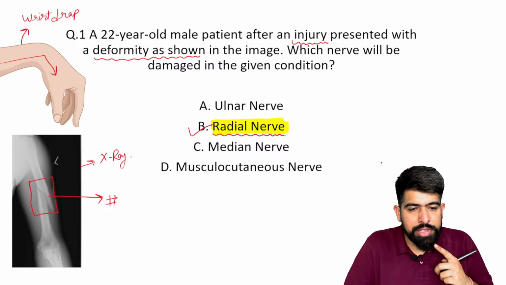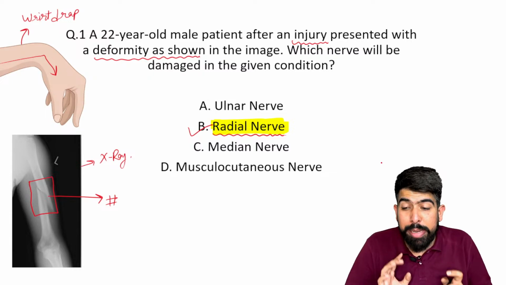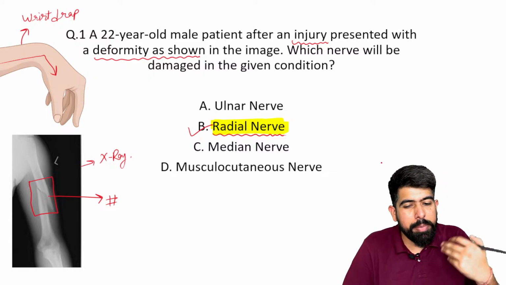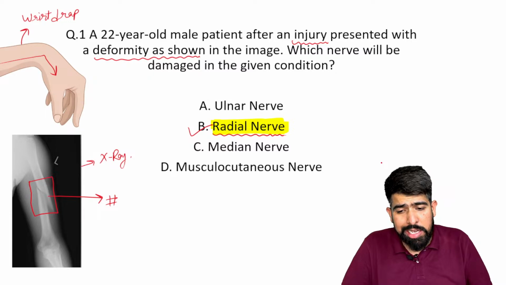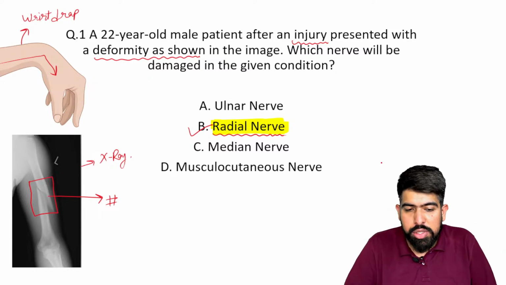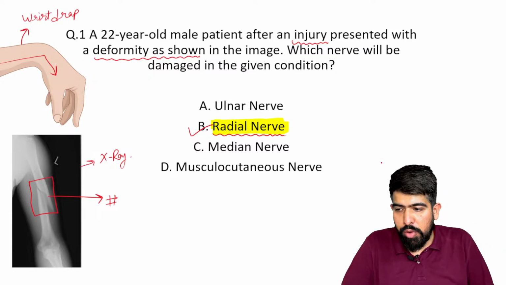And please remember, this question is particularly from your topic of the brachial plexus. So the brachial plexus is very important. Maybe they can ask you some question related to the ulnar nerve. Of course, they have asked already. We'll talk about that also. Median nerve and the musculocutaneous nerve also.